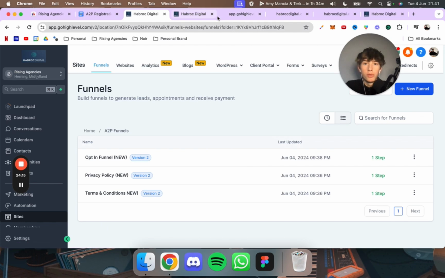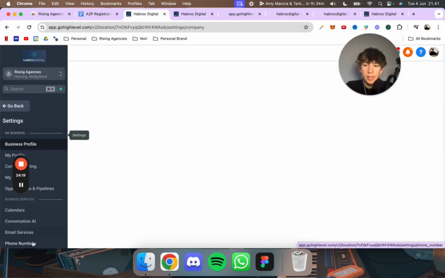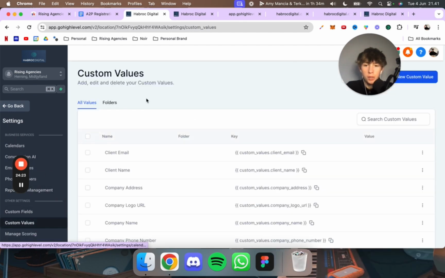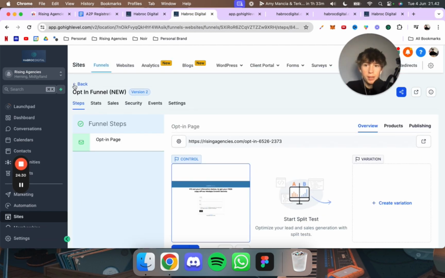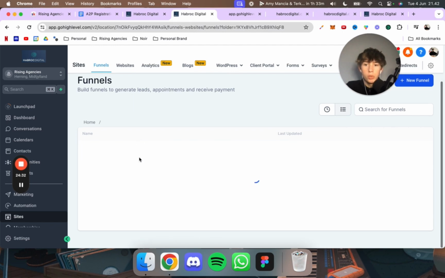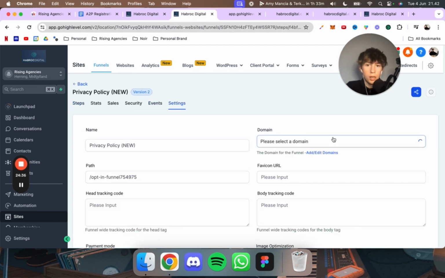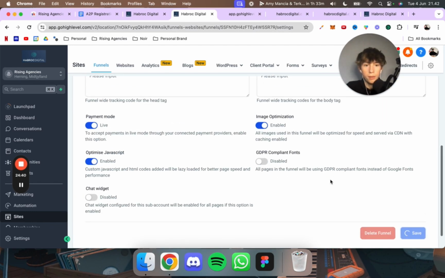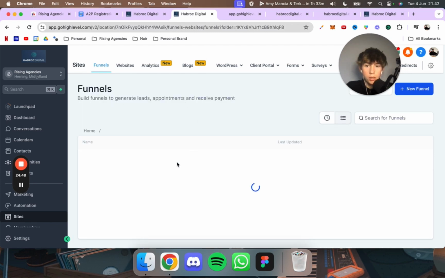Let me show you. If we go back out here, you now have two tabs open. In one of them, you want to go to settings, then scroll down and go to custom values. Now that you're in custom values, just look at it real quick. In the other one, click on back right here, and then quickly set the domains up for the privacy policy. Click on settings, please select domain. Make sure it's the same domain for all of the funnels so they go together. Let me show you. So now that's done for the privacy policy.